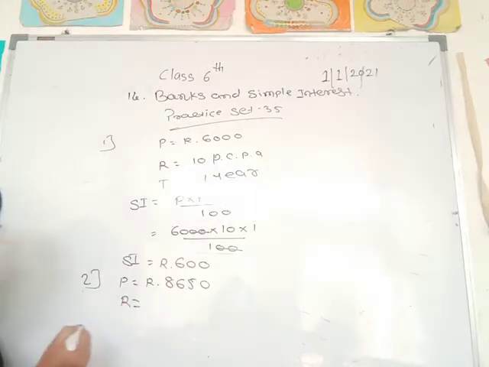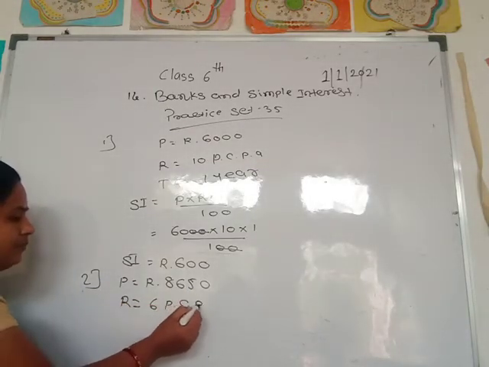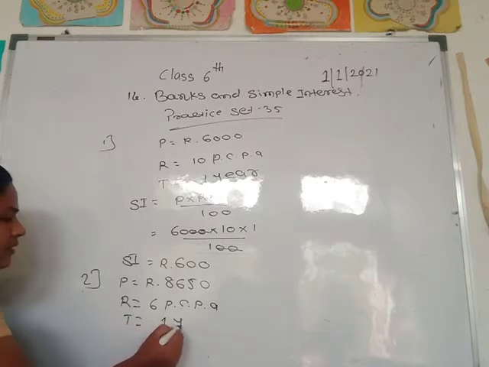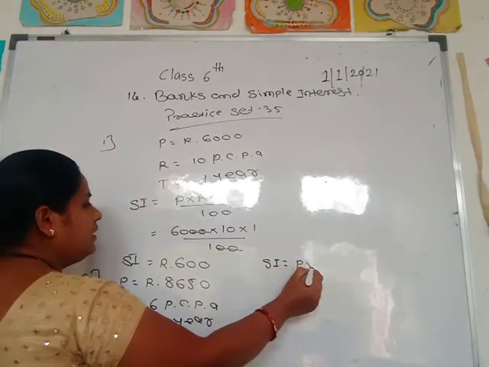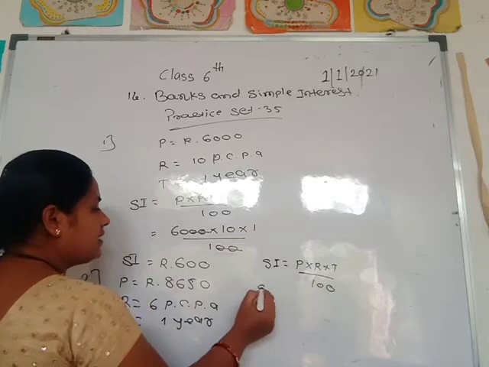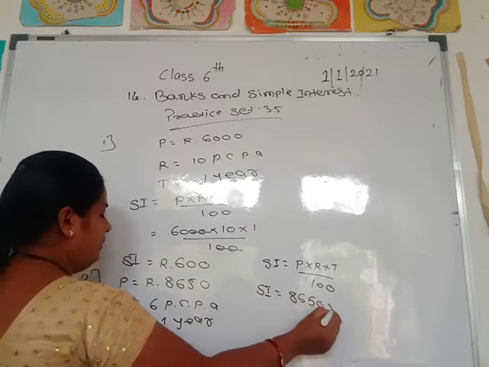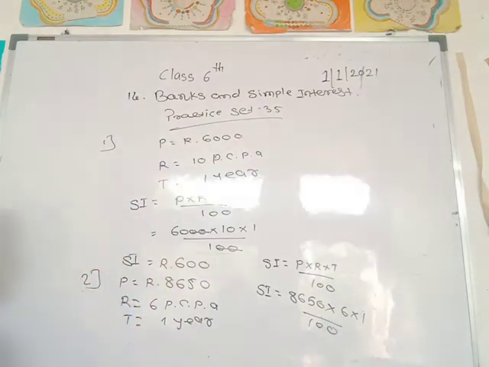Rate is given, 6 PCPA, and time is also given: end of the year, 1 year. Then write the formula SI is equal to P into R into T divided by 100. Put values: 8,650 into 6 into 1 divided by 100.